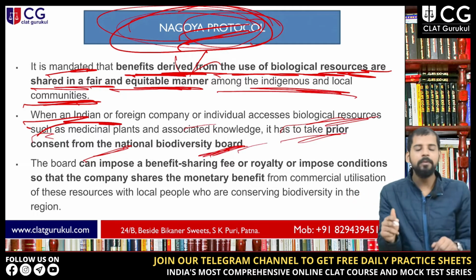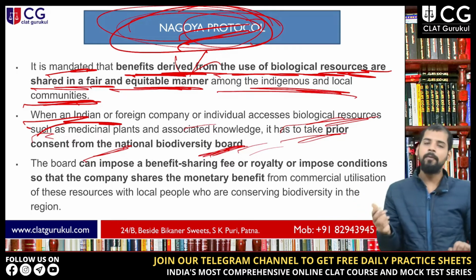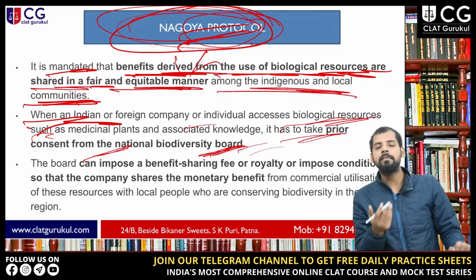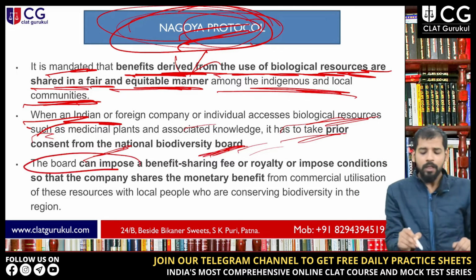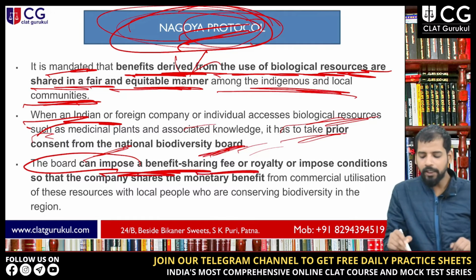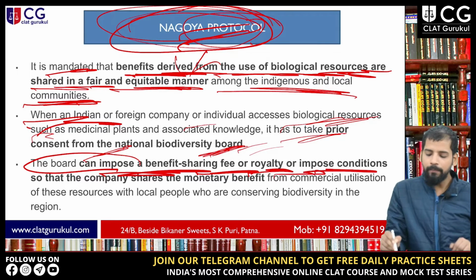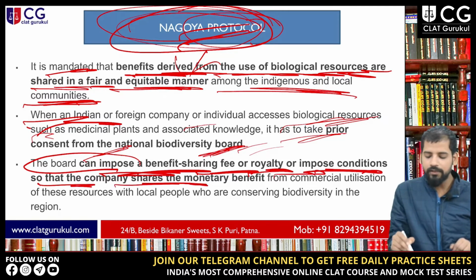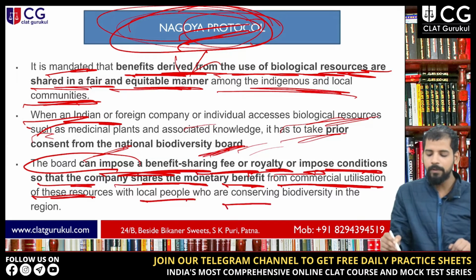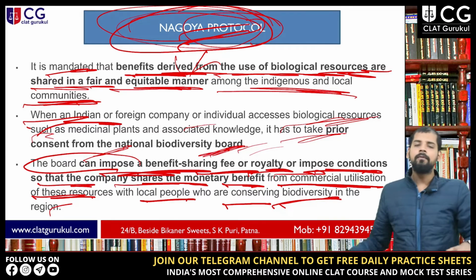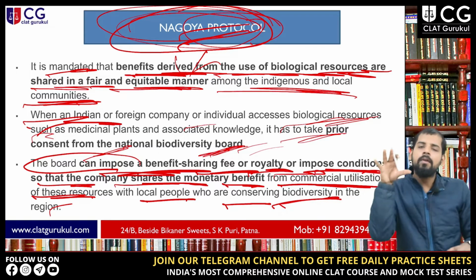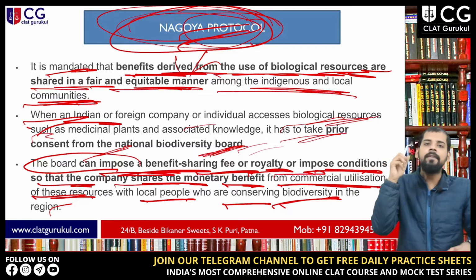So you have to inform the National Biodiversity Board before accessing some biological resources or even medicinal plants. Now, the board can impose a benefit sharing fee or royalty, or impose conditions so that the company shares the monetary benefit from commercial utilization of these resources with local people who are conserving biodiversity in the region. This is very important. Why are local communities, these indigenous communities, very important?